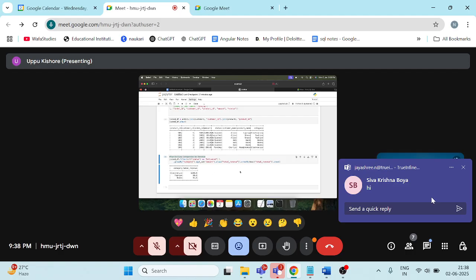Okay, and I want to see it in descending order, from the highest revenue. Here they said top selling categories. So if you see this table, what is the top selling category? Electronics is the top selling category.